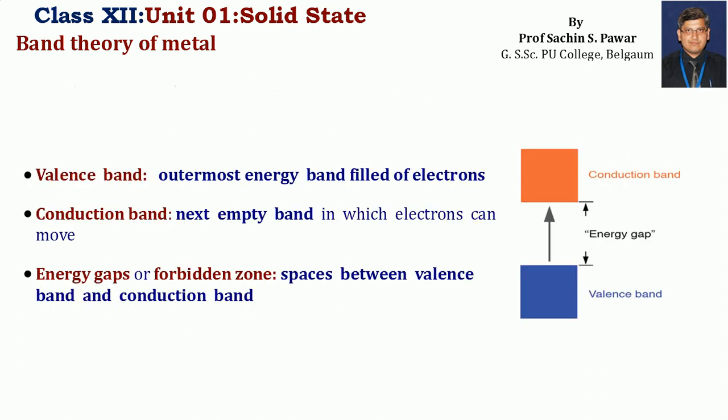Here, out of all such bands formed, band theory of metals is interested in only two types of bands. The bands are formed one above the other, and the electrons are filled in them as per the electronic configuration. Now the outermost energy band, which is filled by electrons, is called the valence band, and immediately next to it there is a band that is not filled by electrons, and that band is called the conduction band. There may be a gap between the valence band and the conduction band, and that gap depends upon the type of the solid, and that gap is called the energy gap or forbidden gap.